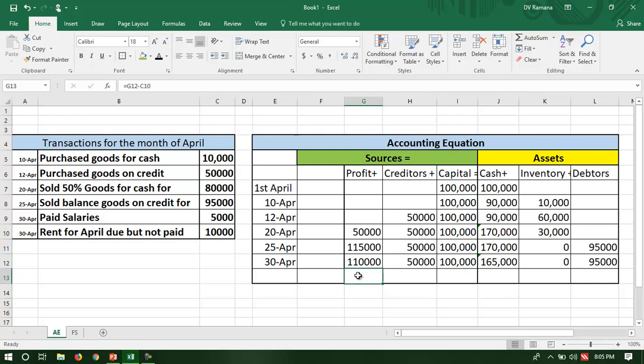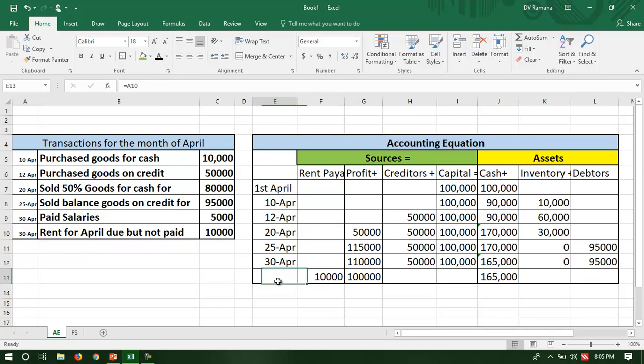If you recognize that as an expense, the profit will reduce by 10,000. Did you pay cash to that extent? No, we have not paid cash. So an expense has been incurred but cash has not been paid, and you are recognizing it. So you have to create a liability called rent payable, which is 10,000.